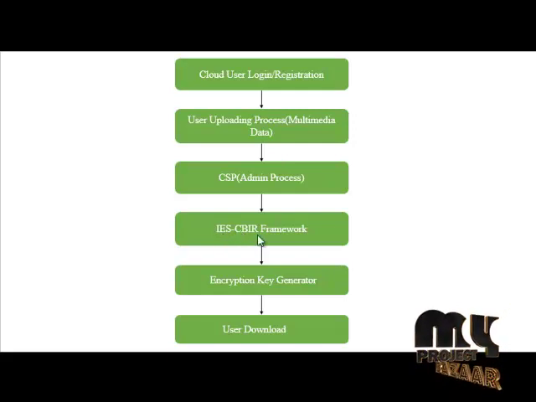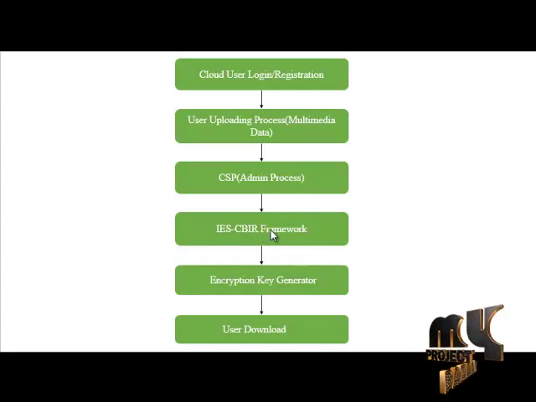The IE-CBIR process generates the encrypted key. This key is passed to the CSP, the cloud service provider. The cloud service provider authenticates once more to verify the authorized person, and next sends this key to the uploading cloud user.